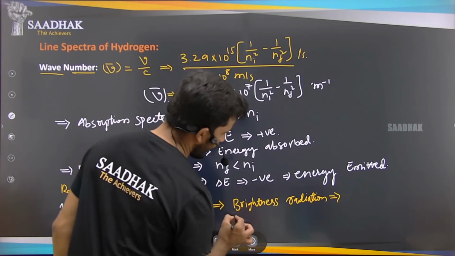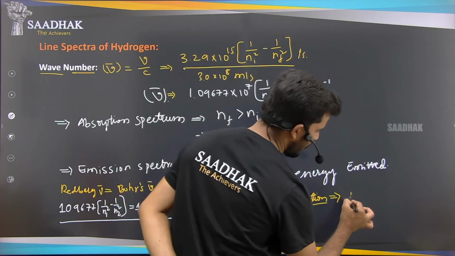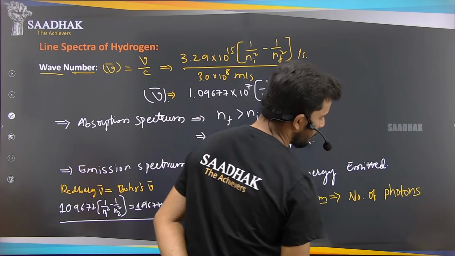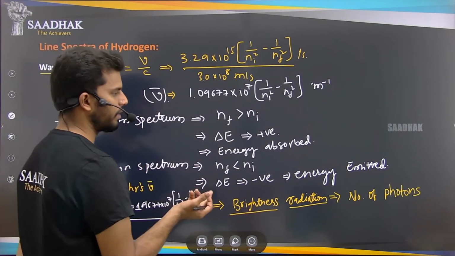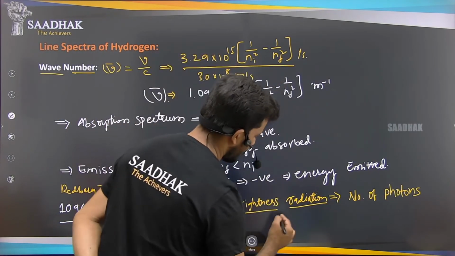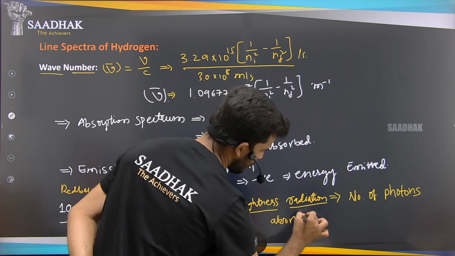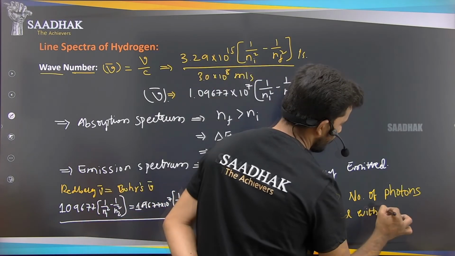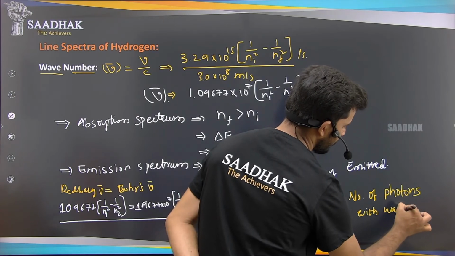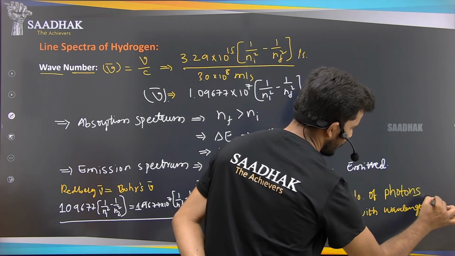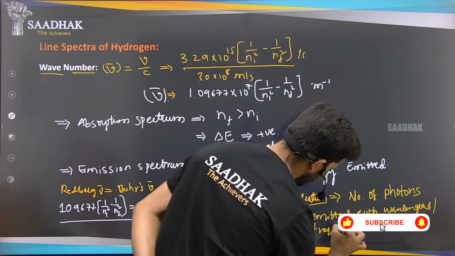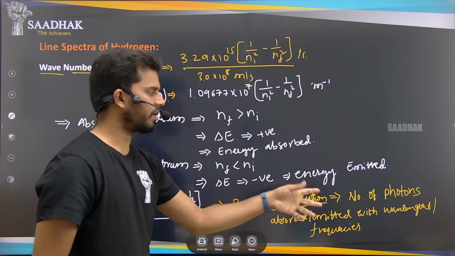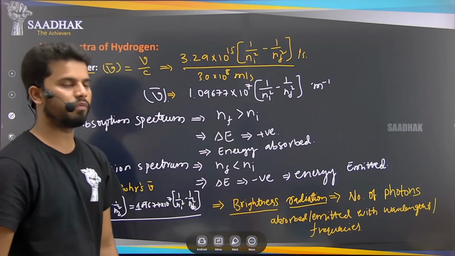The brightness of this radiation depends on the number of photons, nothing but the electrons which are excited, which absorbed the energy, the number of photons absorbed or emitted with different frequencies or wavelengths.